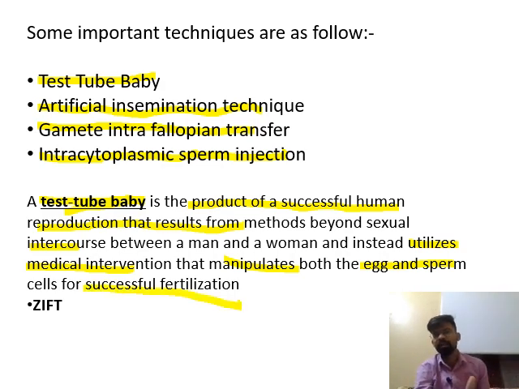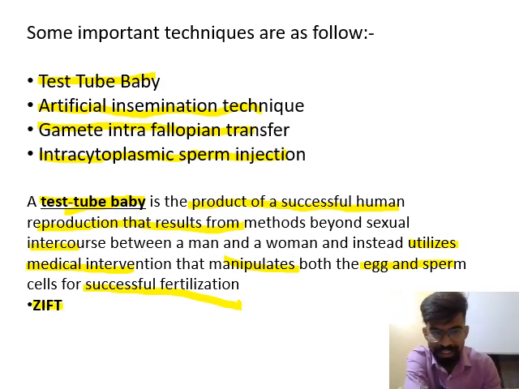Means in this method, we fuse sperm and egg in artificial media, in test tube condition, or in vitro condition. And when the zygote is formed, then this zygote is transferred into the fallopian tube.